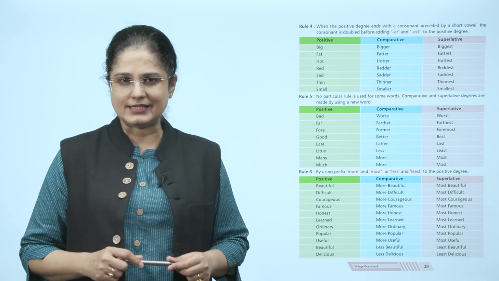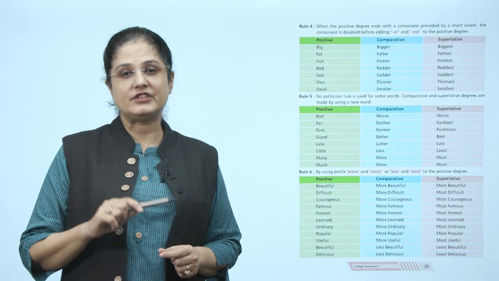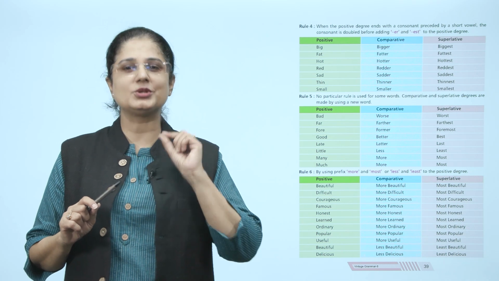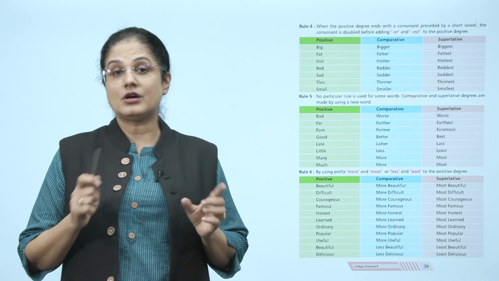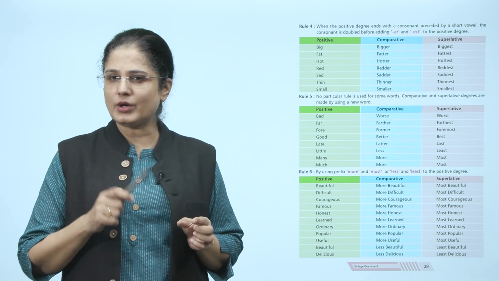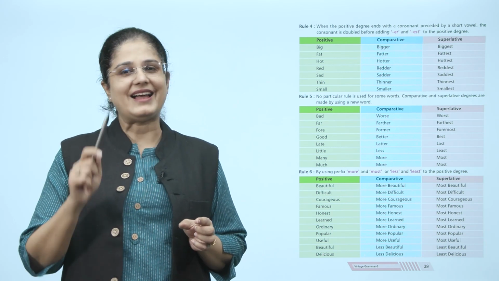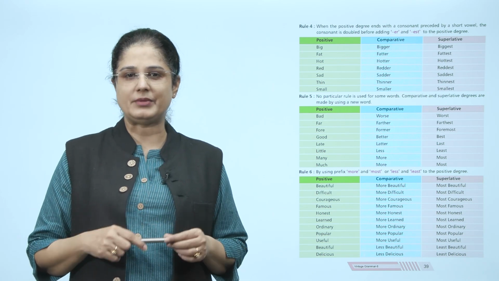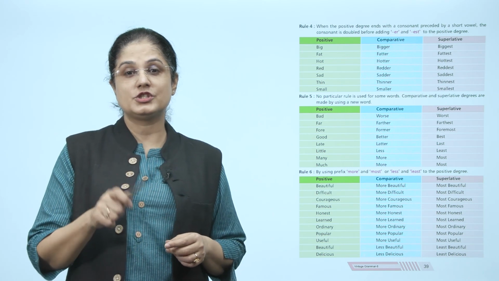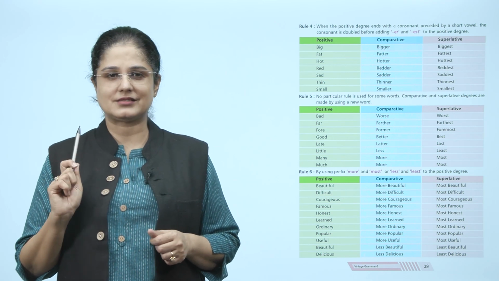Rule 4 states, when the positive degree ends with a consonant preceded by a short vowel, the consonant is doubled before adding ER and EST to the positive degree. For example, big changes to bigger and biggest.